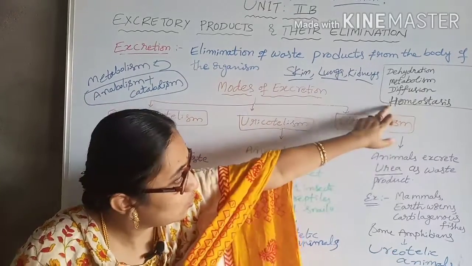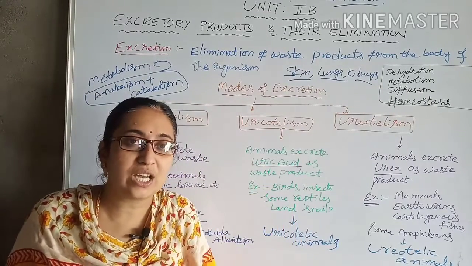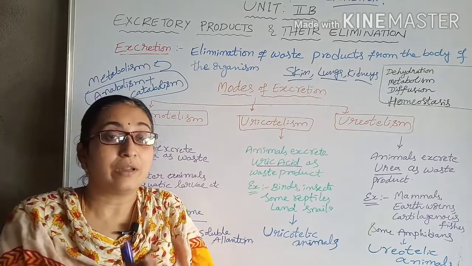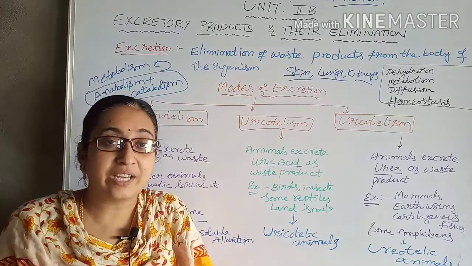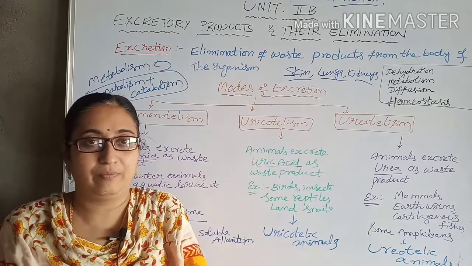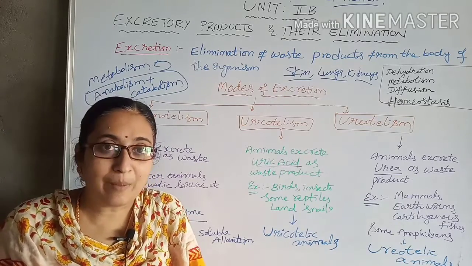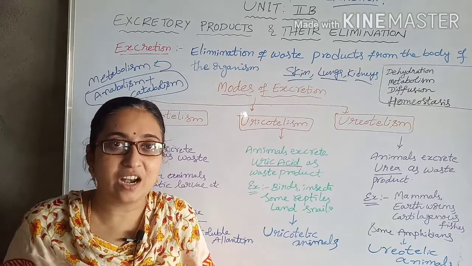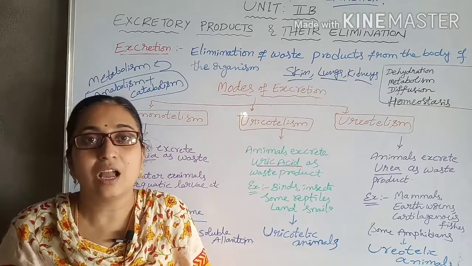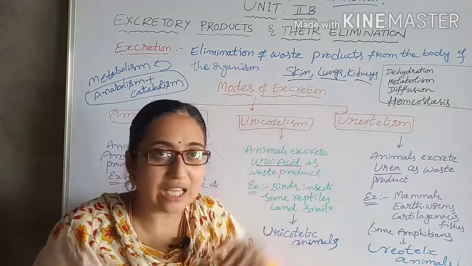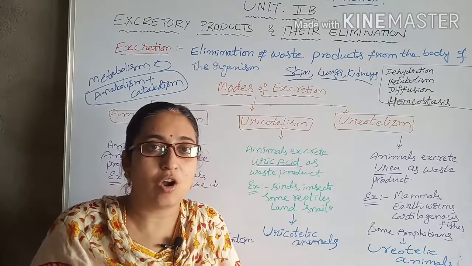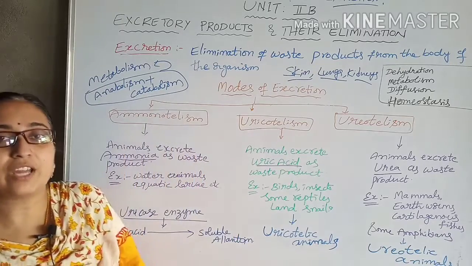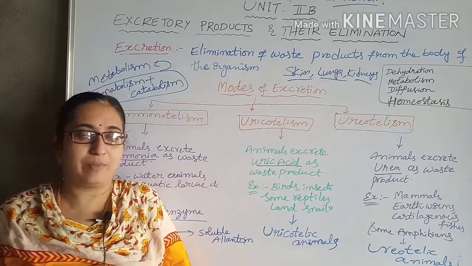Okay, next one is homeostasis. What is homeostasis? Homeo means stable or constant. It is the maintenance of a stable internal environment. Some organisms maintain the internal environment constantly, while other organisms change their internal body environment with that of the external environment.